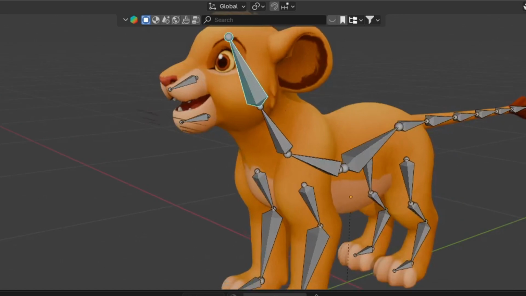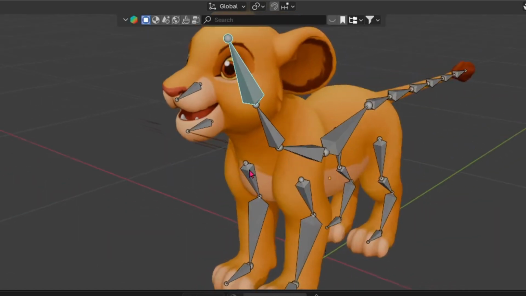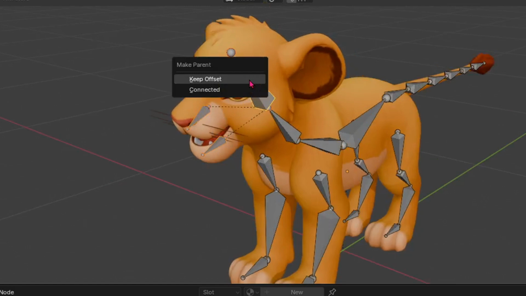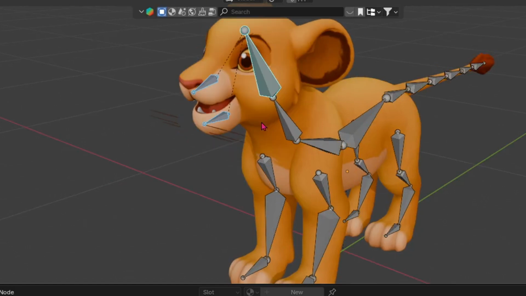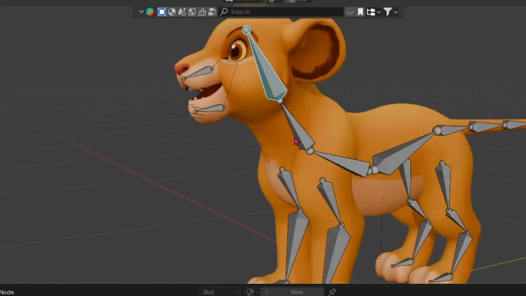I also noticed one other problem, that the face bone wasn't moving the two mouth bones that I put. So what I did, I quickly selected them both, and then I parented to them and kept the offset. And then look at that, we fixed the issue and they're moving now.